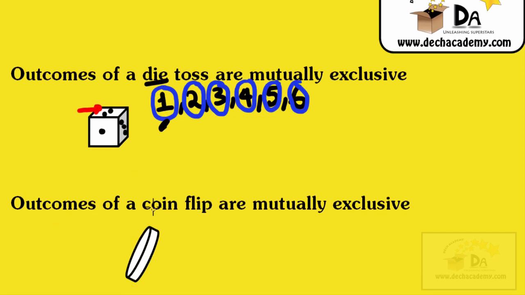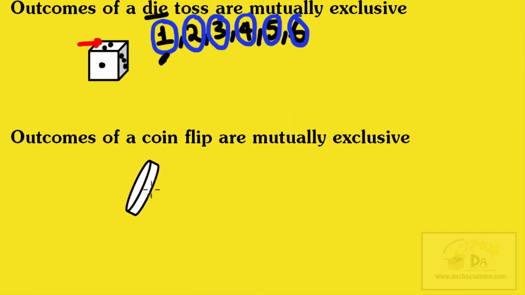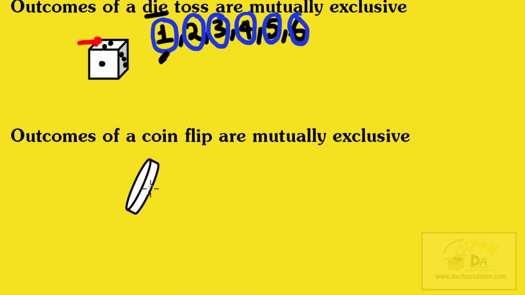Moving on. What about a coin flip? A coin has 2 faces, one heads and the other tails. So I'm just going to label this side heads and this other face tails. If you flip the coin, it will eventually land, this is the assumption anyway, flat on the floor and you're going to see a face. Now there are only 2 possible outcomes. Either you get heads or you get tails.